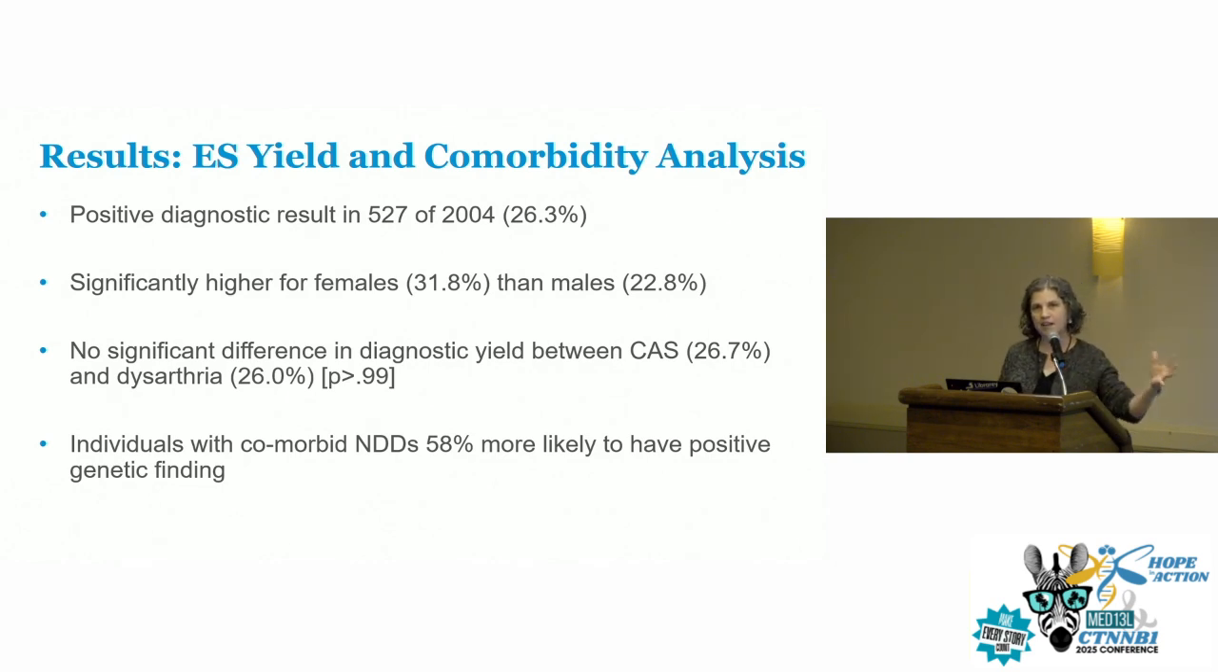So the genetic studies in the past have looked exclusively at apraxia. To my knowledge, no one's looked at dysarthria, but I think we definitely should, because there's a really high yield there too. And then individuals who had things like autism or global delays were more likely to have a positive genetic finding.